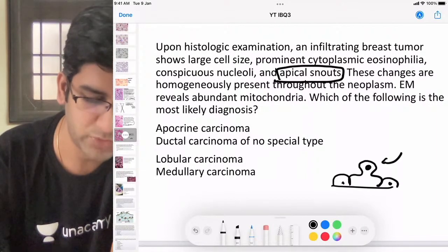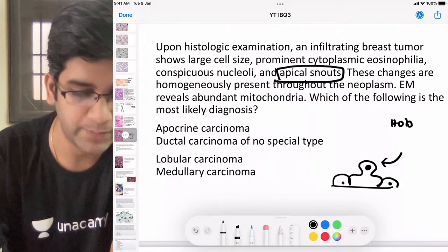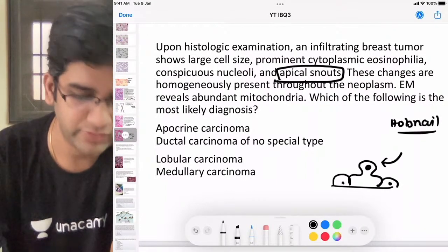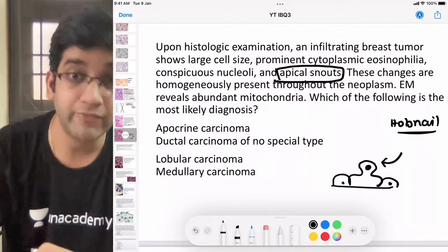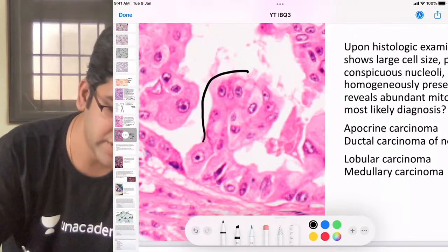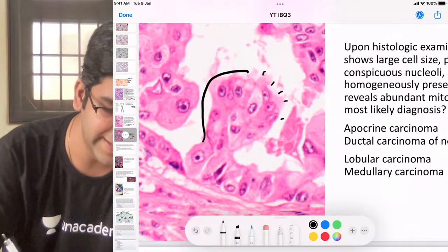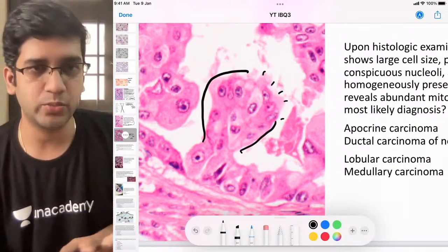What do we call this? You must have known this as one more finding. We call it a hobnail cell. It's just protruding into the lumen. If you go to the image, it's the same thing. It's kind of going into the lumen, and if you can see, it's dissolving and secreting also. So this is the only finding required for me. Now you can easily answer the question.